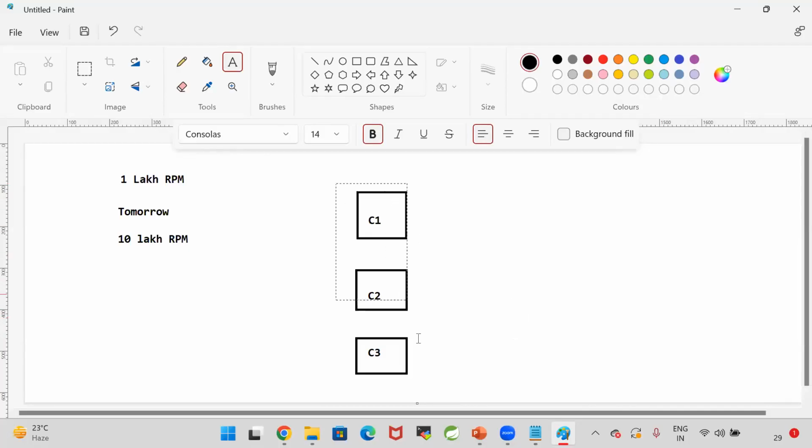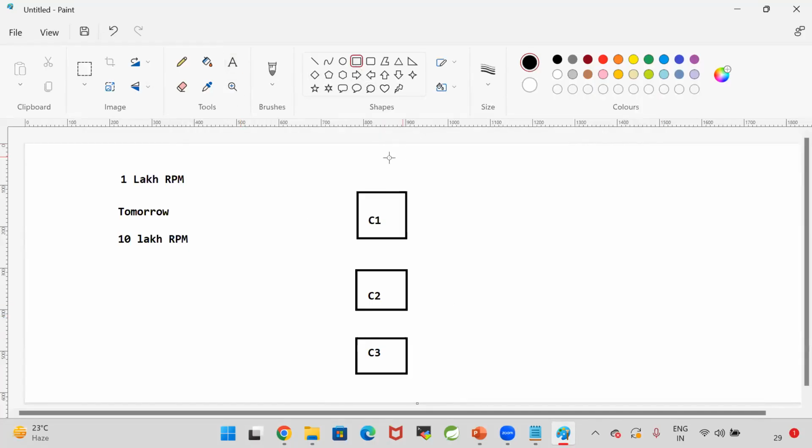I need to make this count 10 containers or 20 containers. That is a manual process. Scaling is nothing but increasing our application capacity based on the load we are getting. Based on how many requests are coming, I need to increase my containers and decrease my containers. That is called scaling. So 3 containers are not sufficient.